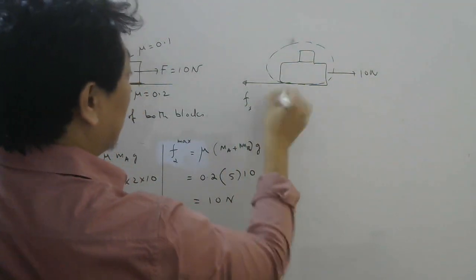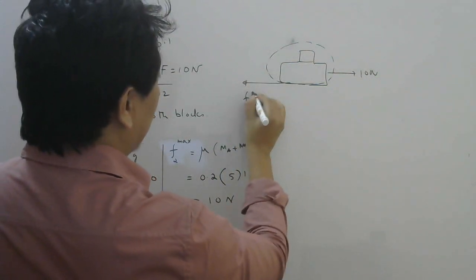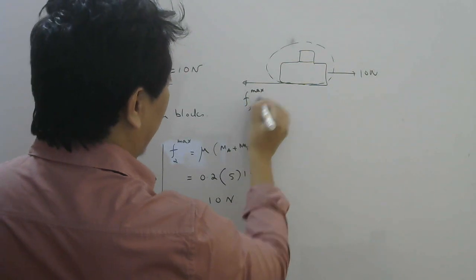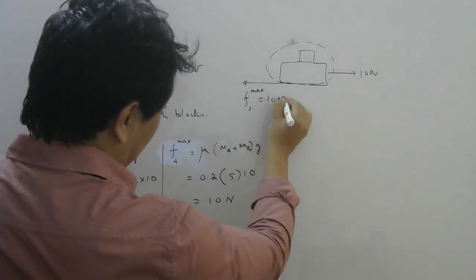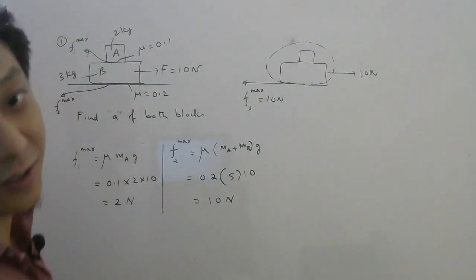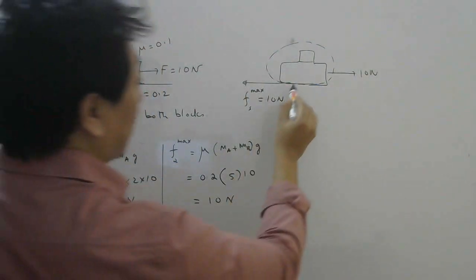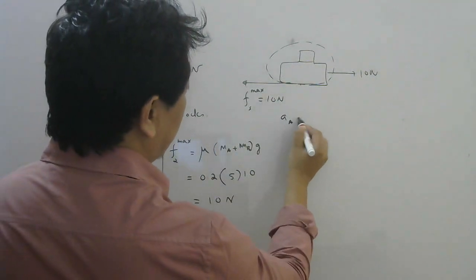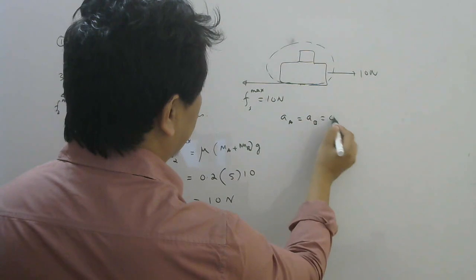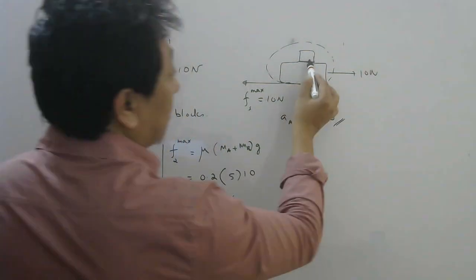So since friction can go up to 10 Newton, friction acting here right now will be exactly equal to the maximum value, so that it will try to keep the system at rest. So right now the system is at rest. Friction here will be 10 Newton. Since the system is at rest, acceleration of both the blocks A and B will be 0. So that's the answer. Now what friction should act here?